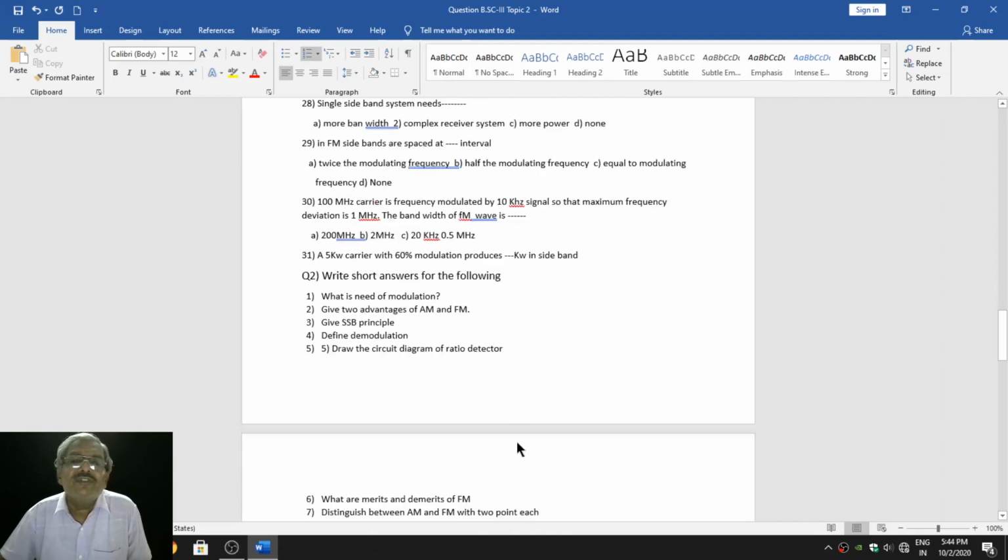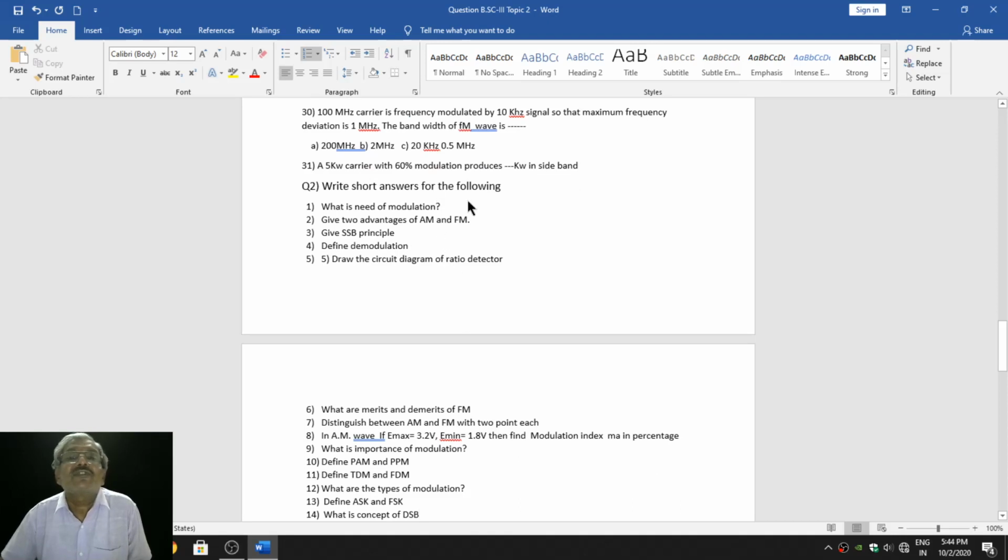Then the short questions likely to be asked for 2 marks. What is the need of modulation? So, simple questions. Give 2 advantages of AM and FM. Give the SSB principle. Define demodulation. Draw the circuit diagram of the ratio detector. What are the merits and demerits of frequency modulation? Distinguish between AM and FM with 2 points each.